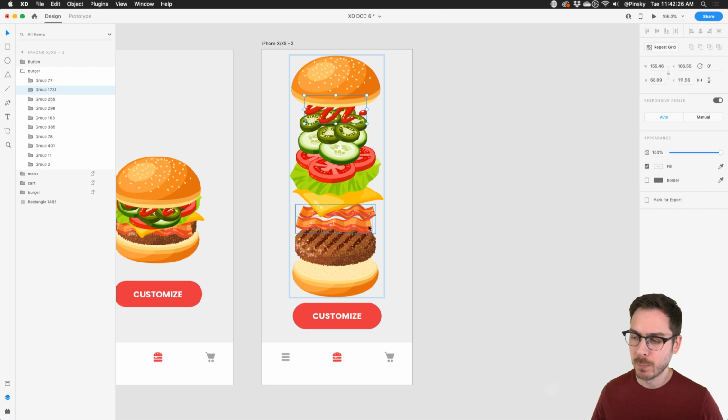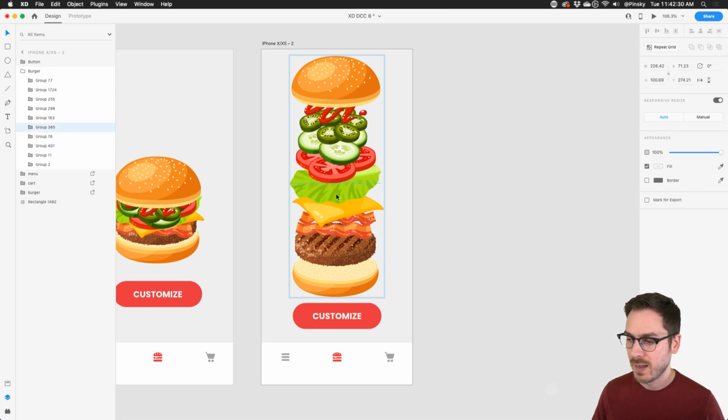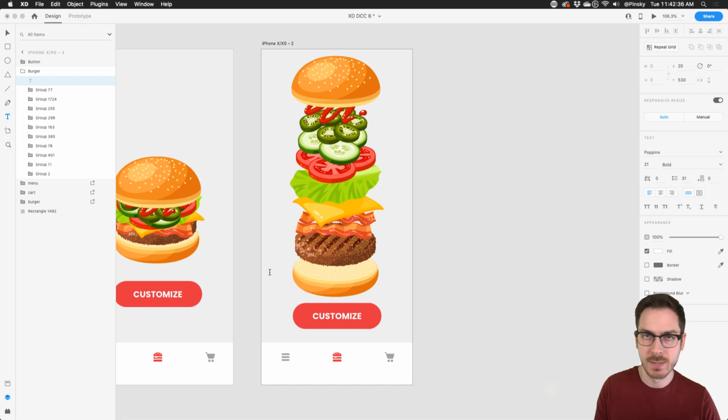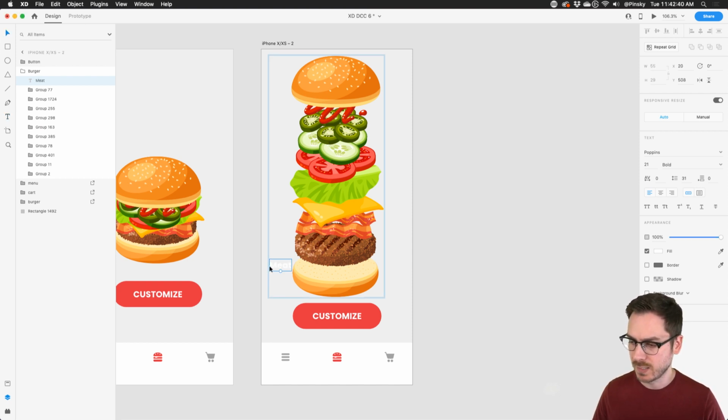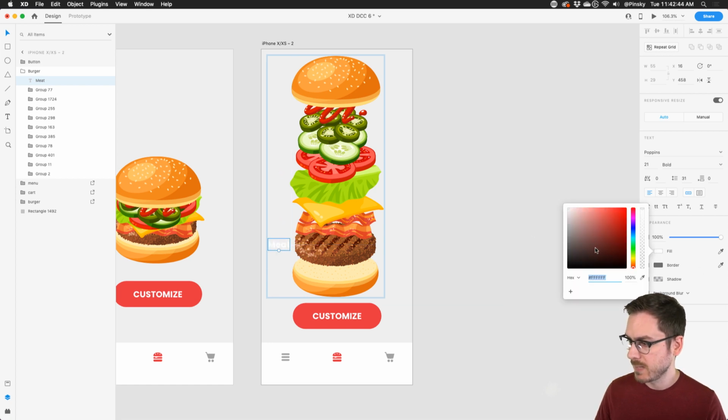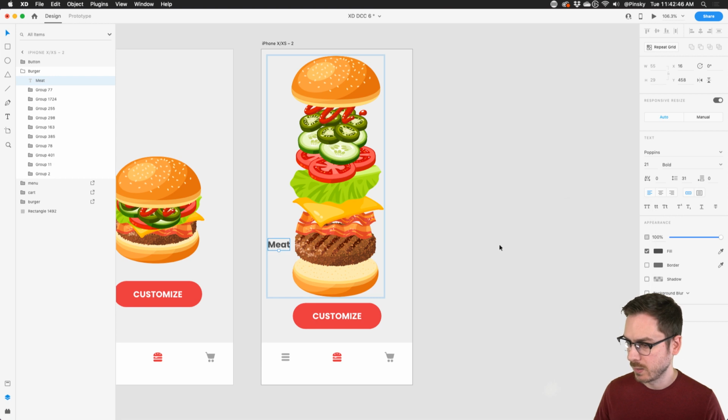But some people might not know exactly what some of these ingredients are, so we might want to go through and start labeling them. So I'm going to simply grab my text tool, and I'm not going to worry about labeling the buns because you're probably going to keep those there, but this will be meat, right? And I'll pop this right here, make sure it lines up with that meat. Perfect, there we go. Maybe I'll just drop it to semi-bold, like that. Perfect. And then this one will be bacon.